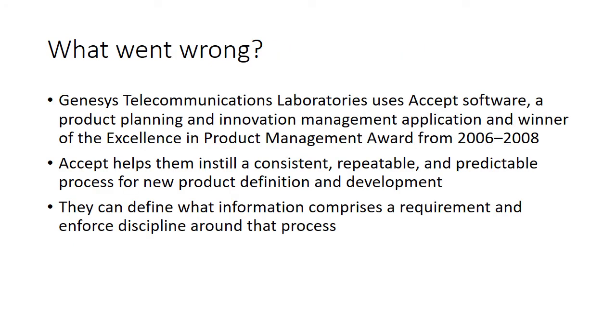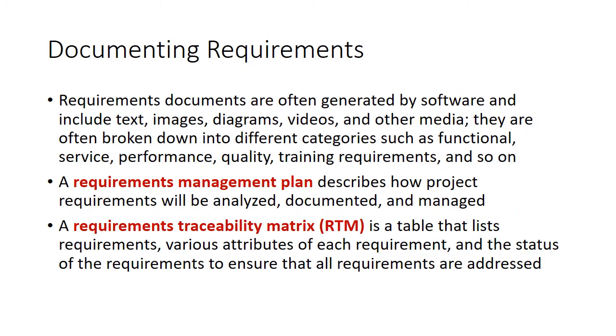Genesis Telecommunications Laboratories adopted a product planning and innovation management application, which was the winner of Excellence in Product Management 2006 to 2008. It helps them insist on a consistent, repeatable, and predictable process for new products, and also define what information to include. When we want to write down the requirements, they can be in the form of text, a written document, an image or picture, a diagram, video, any form.